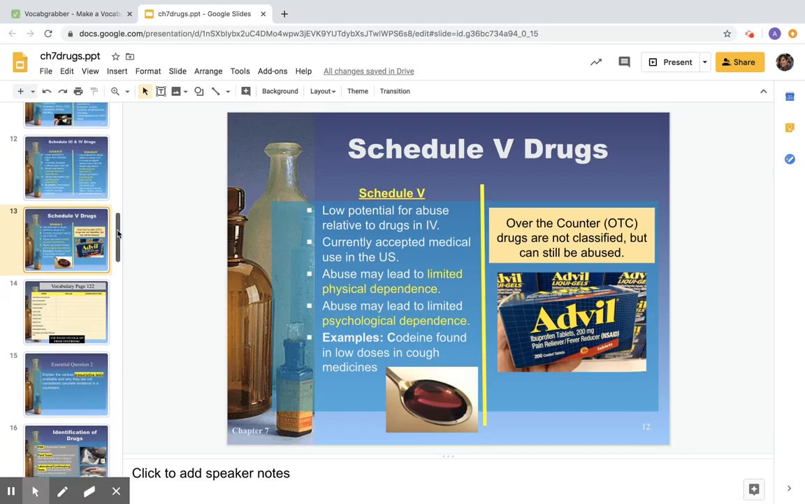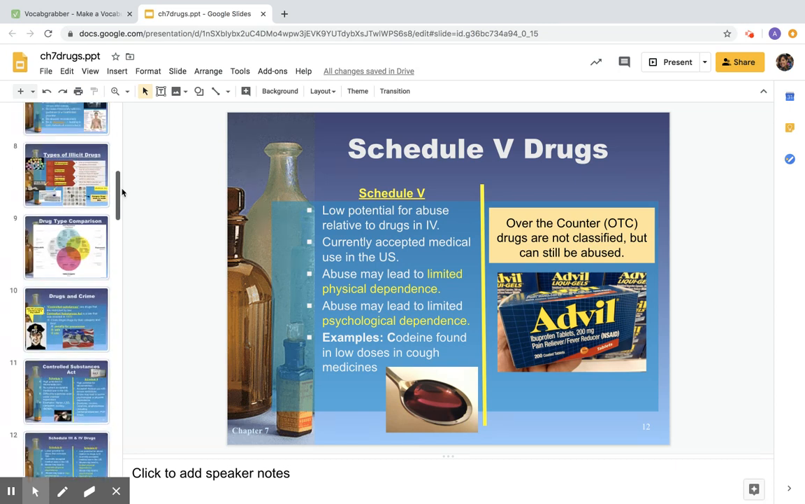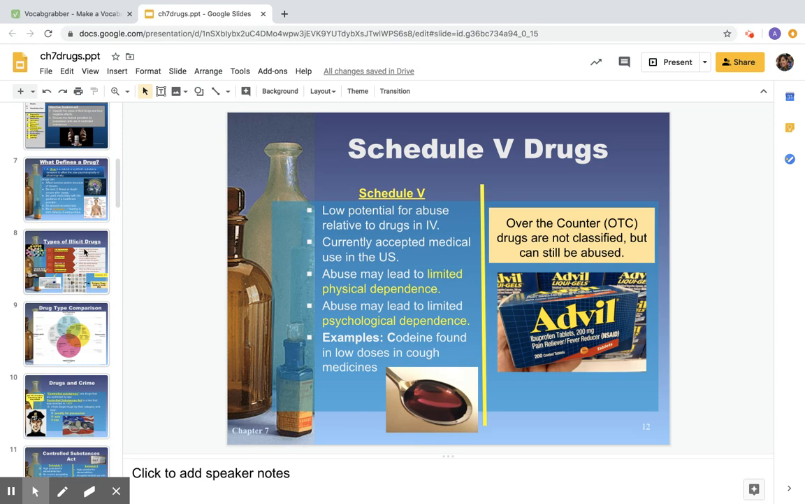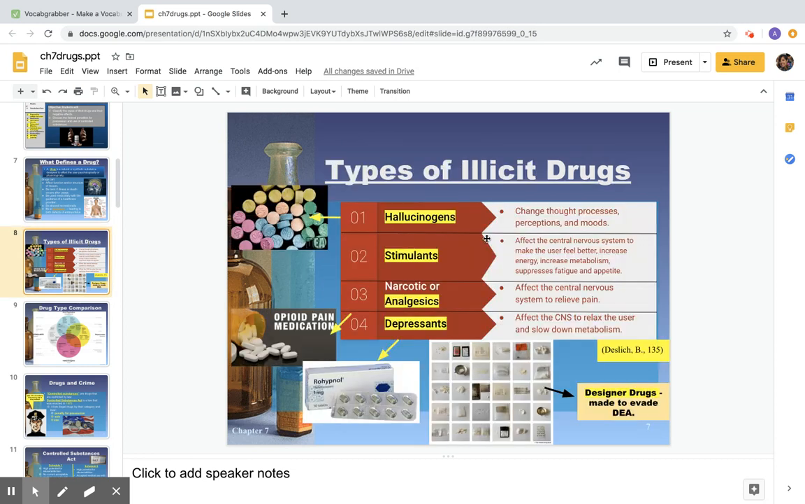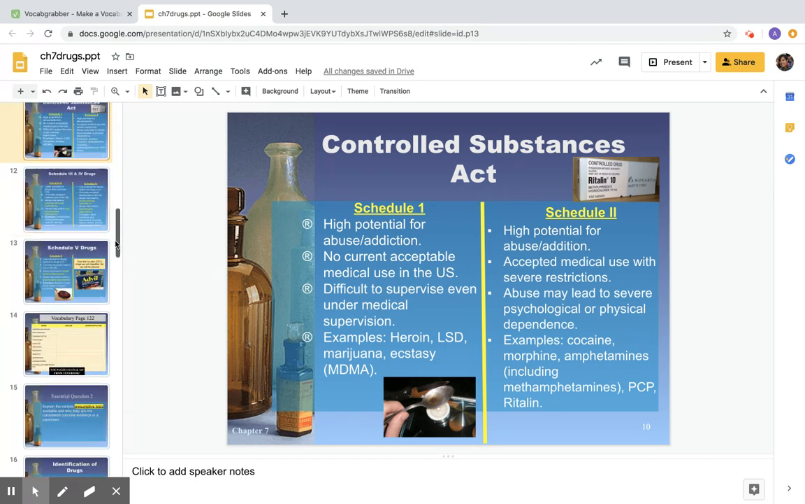And so that actually concludes the different schedules. So in this one, we did talk about the 2 different categories there. We talked about the types of illicit drugs based off their pharmacological effects. And then we talked about how these drugs are regulated by the government in the Controlled Substances Act. So it's pretty simple. You will have a reading assignment on Thursday that kind of goes with these to clarify a little bit more.